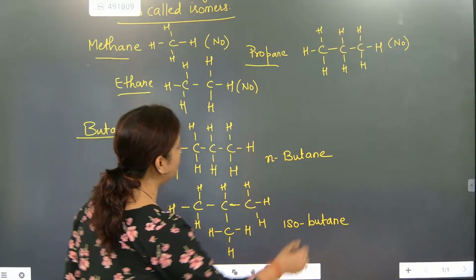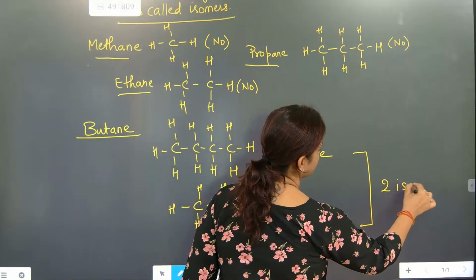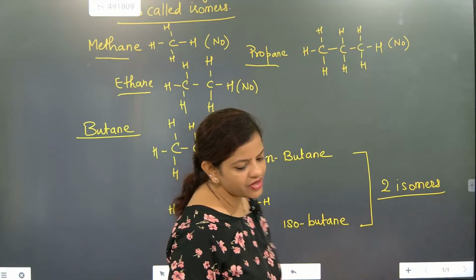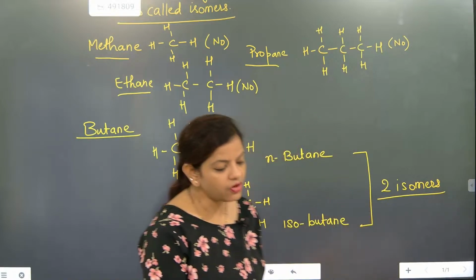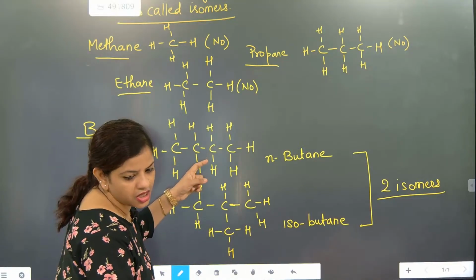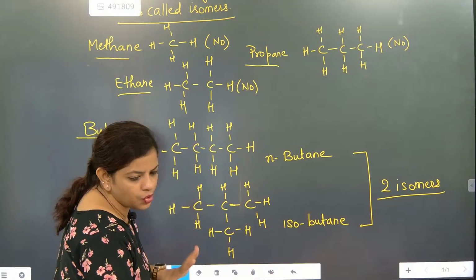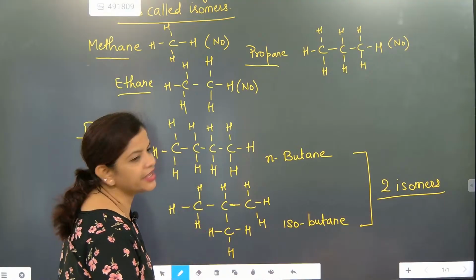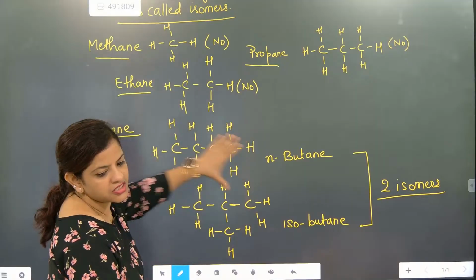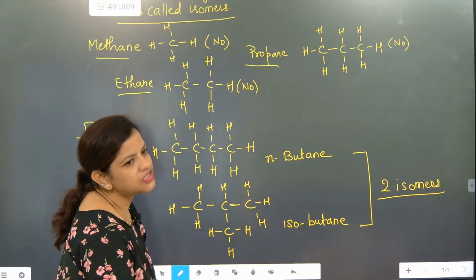But for butane, how many isomers are there? Two isomers. Correct? So you need to understand, if including the main structure we are writing, then two are there. Otherwise, only one isomer will be written. Understood? Because this is the main structure.